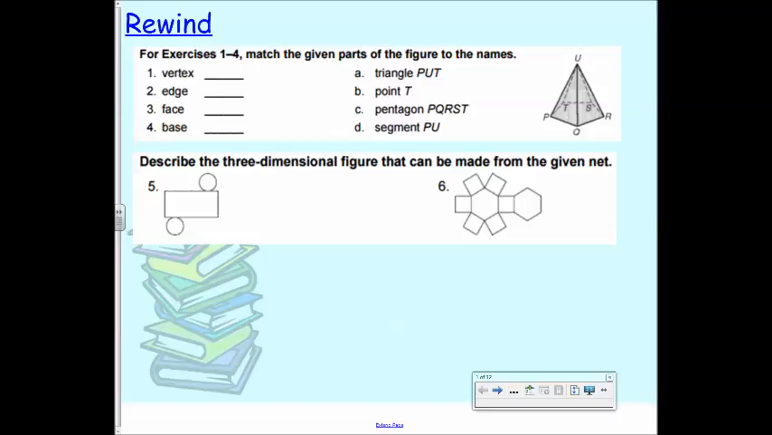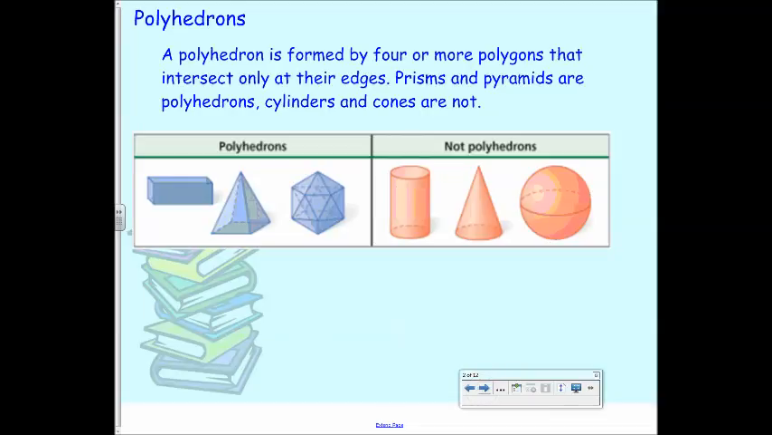All right, so we're going to continue with three-dimensional figures, and we're going to talk about some formulas associated with them. A polyhedron is essentially a three-dimensional figure that's made of polygons. Most of the ones we talked about yesterday, prisms and pyramids, are polyhedrons because all the faces are polygons. However, a sphere, a cone, and a cylinder are not polyhedrons because what's different about these shapes? They're rounded. They don't have edges, right? So those are not polyhedrons.